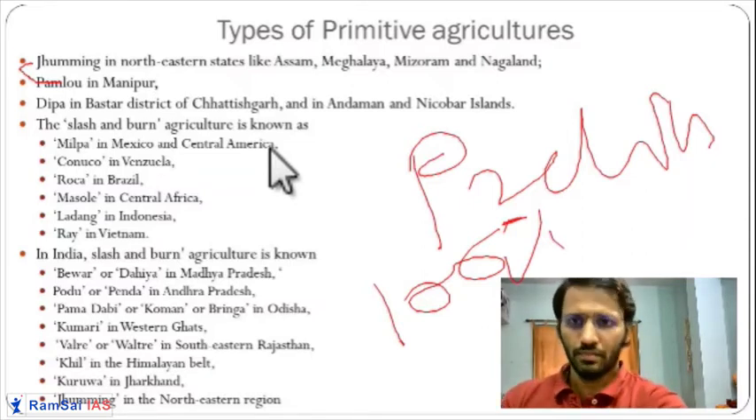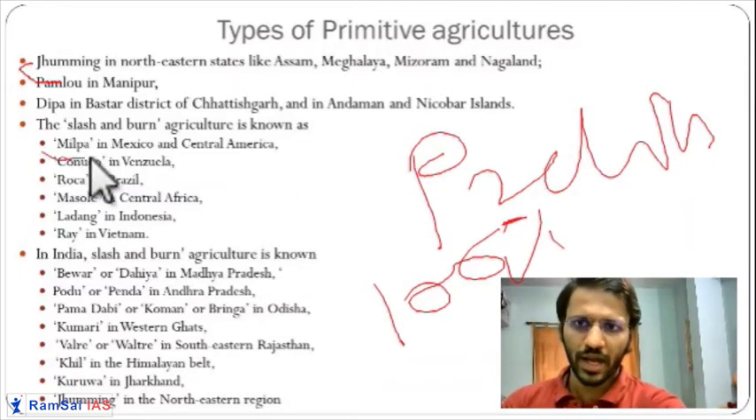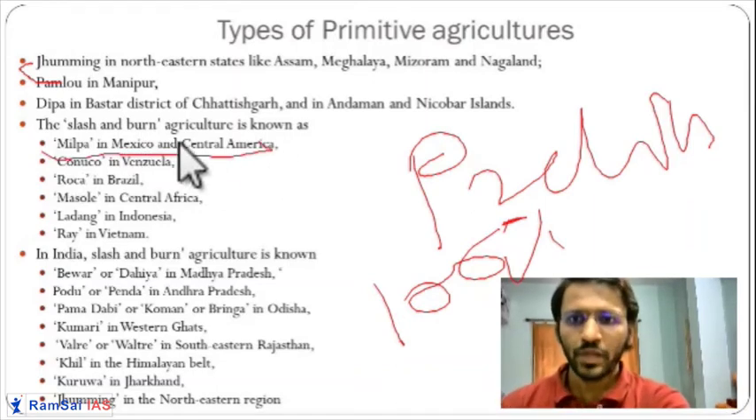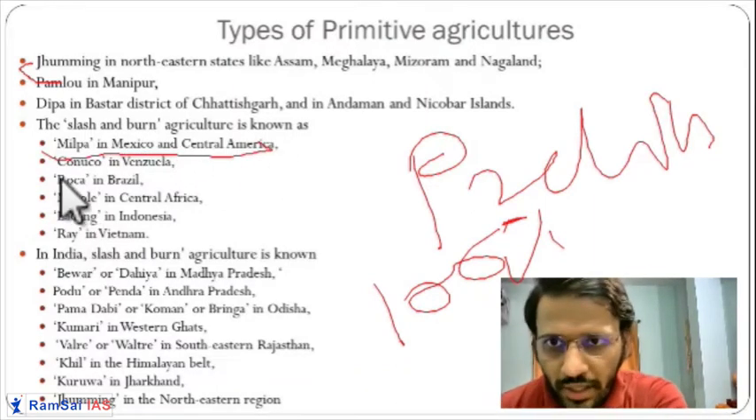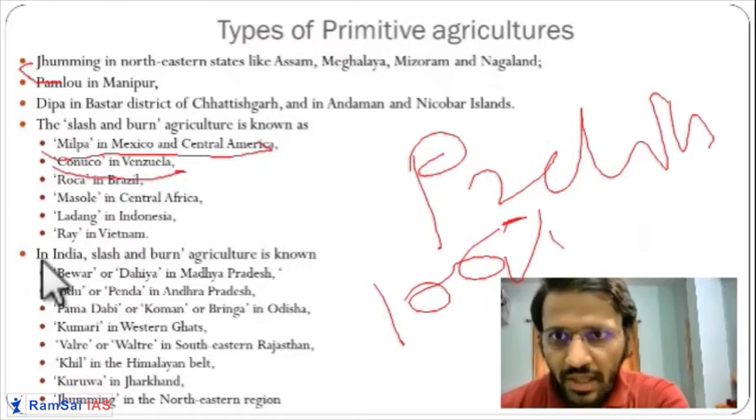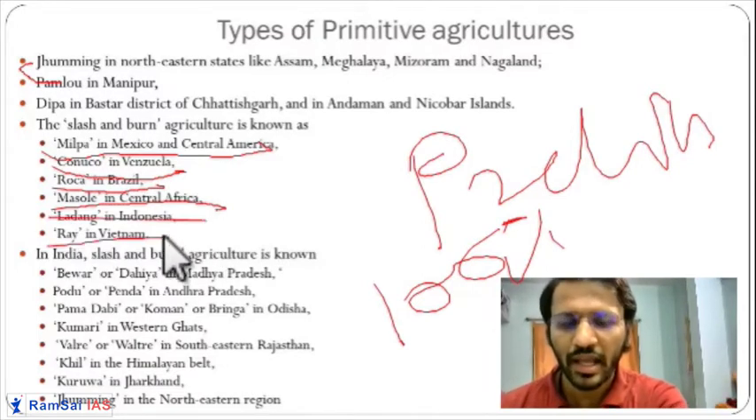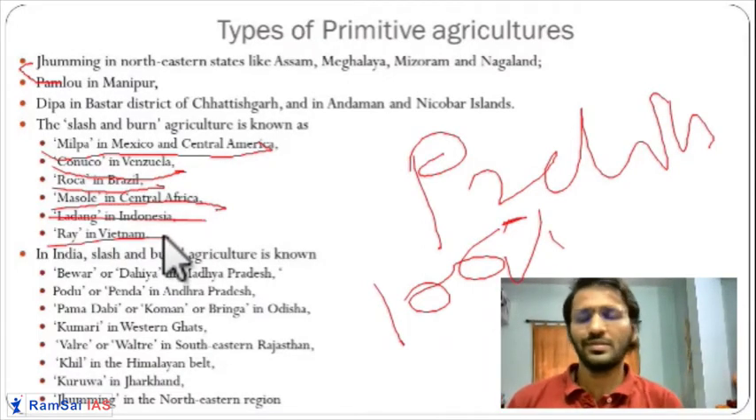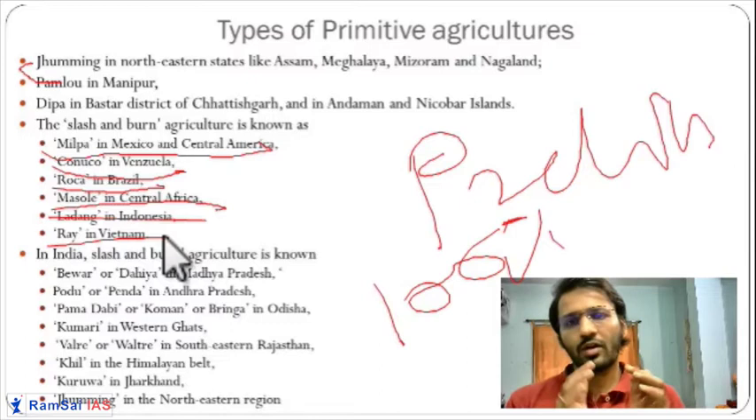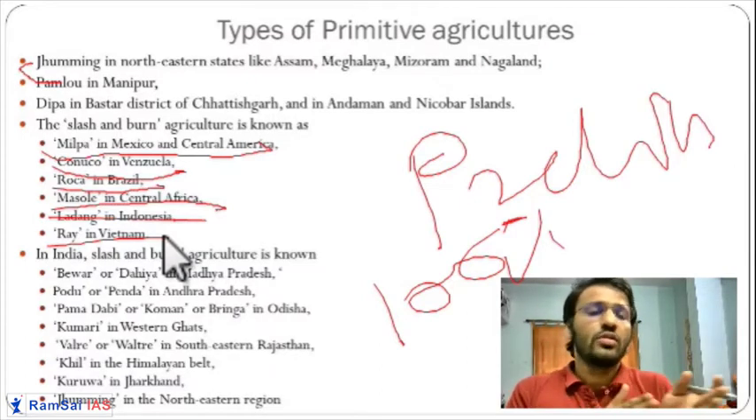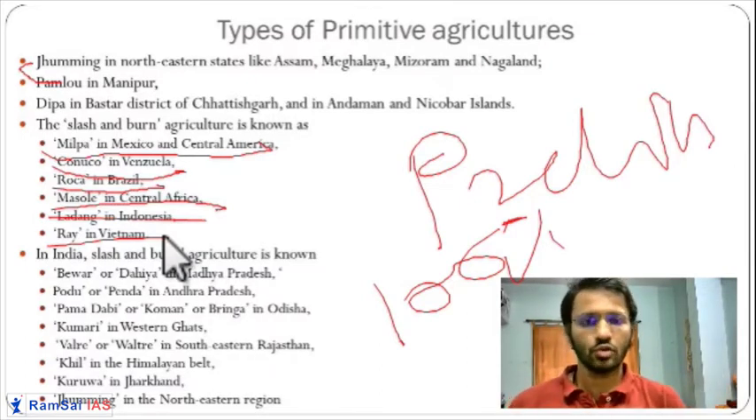If you see all over the world, Milpa in Mexico, then Conuco in Venezuela, then Roca in Brazil, Masole in Central Africa, Ladang in Indonesia, Ray in Vietnam. Now you have to mug up these names. Generally we tend to forget these names, so some part of the syllabus you should leave just to read 1 or 2 days before the exam. So you should remember this on the day of the exam.